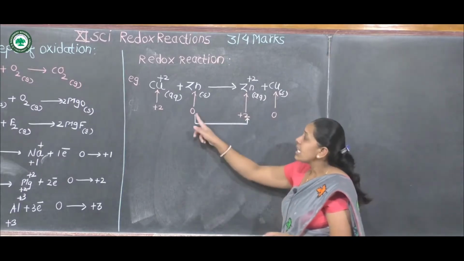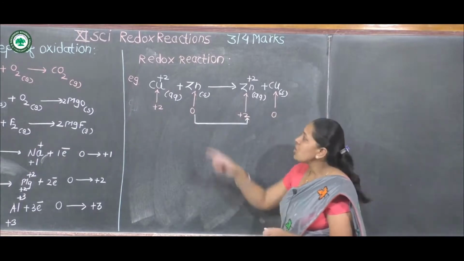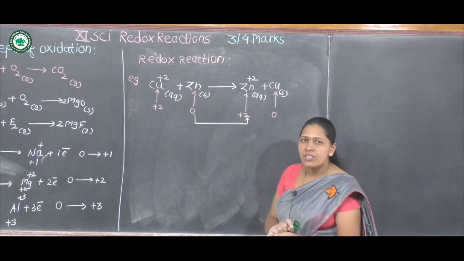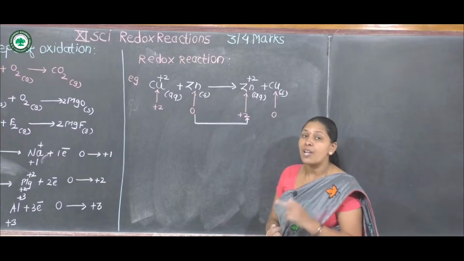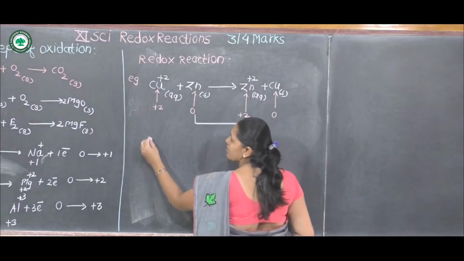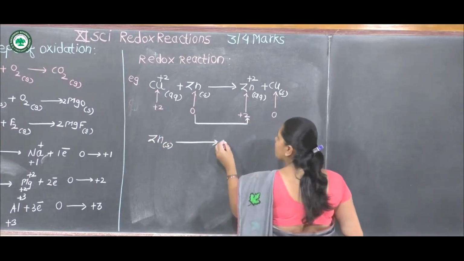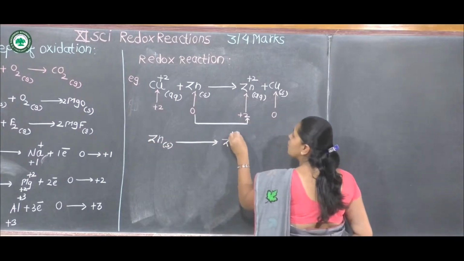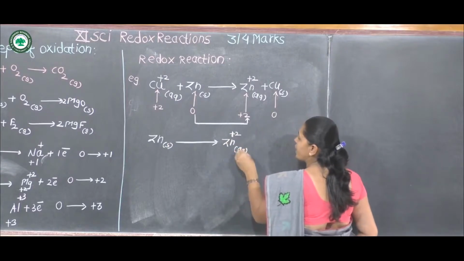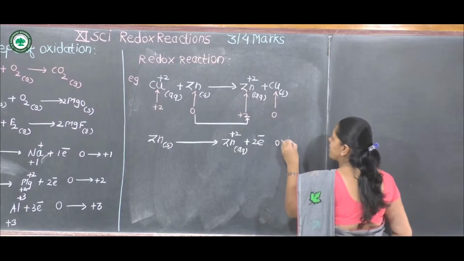That means an increase in oxidation number from 0 to +2. Therefore, zinc undergoes oxidation to form zinc +2 ion by loss of 2 electrons. We can write separately the oxidation reaction: zinc loses 2 electrons to form zinc +2 ion.